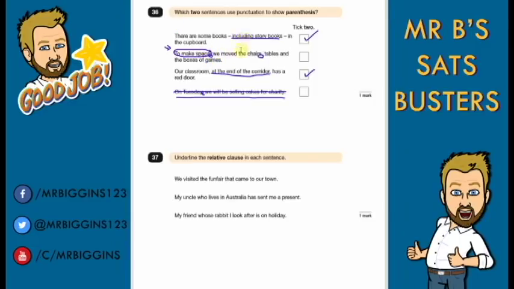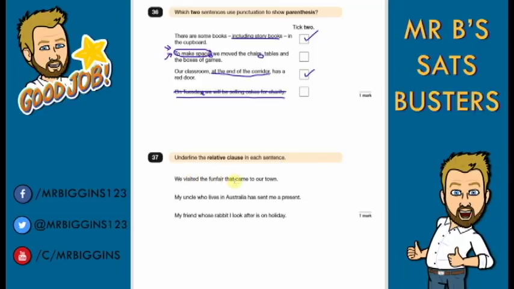So this one is using punctuation. What I would do in that one, in the question, have a look. These two are both the same. We've got parenthesis in the middle of the question, so I'd go for that one. But that one is a really tricky question and not one really that I think I agree with the answer. I don't think that one should be in there.